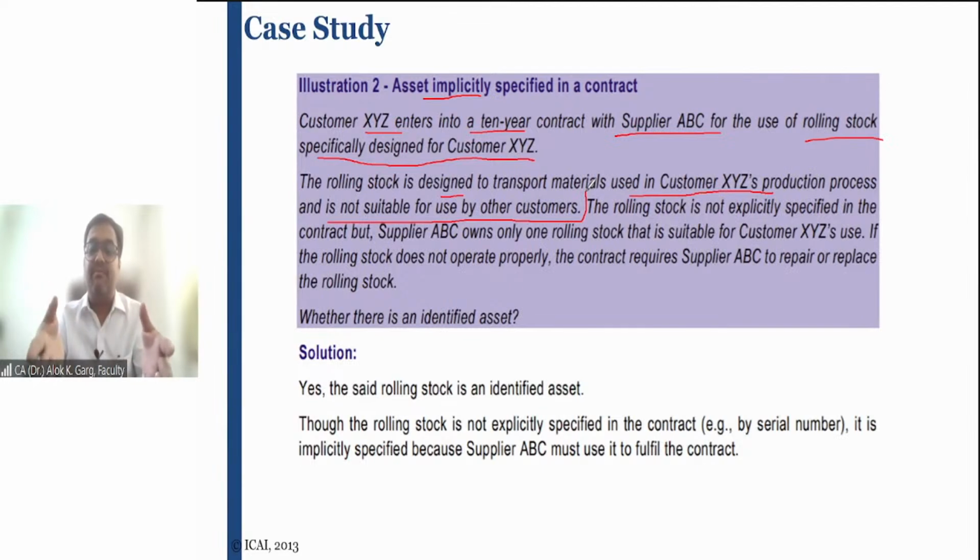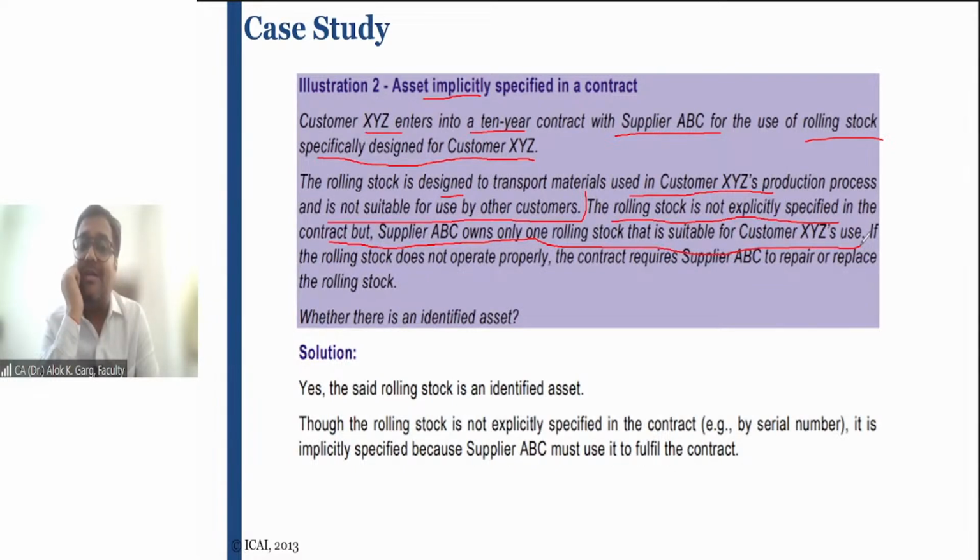Because it is manufactured for this customer only, right? So the rolling stock is not explicitly specified in the contract, but supplier ABC owns only one rolling stock that is suitable for customer XYZ use. Although it is not explicitly mentioned in the contract, this supplier, this lessor owns only one rolling stock and it is only suitable for this customer.